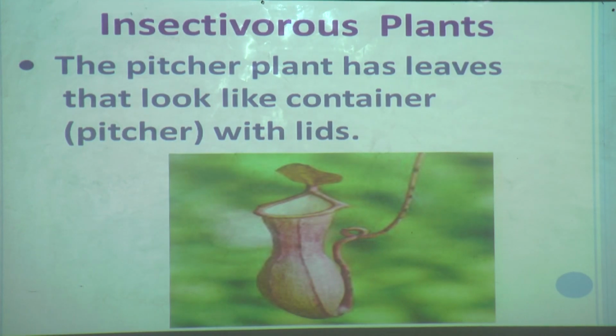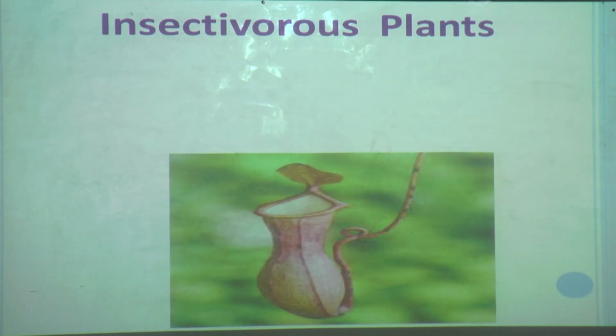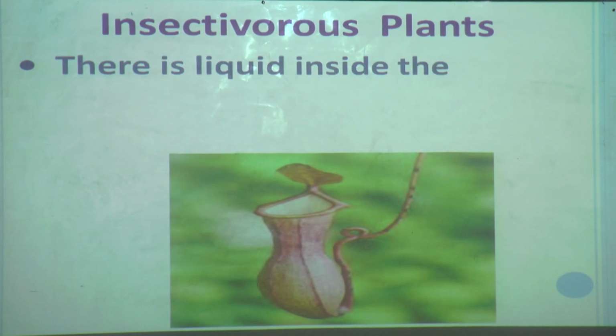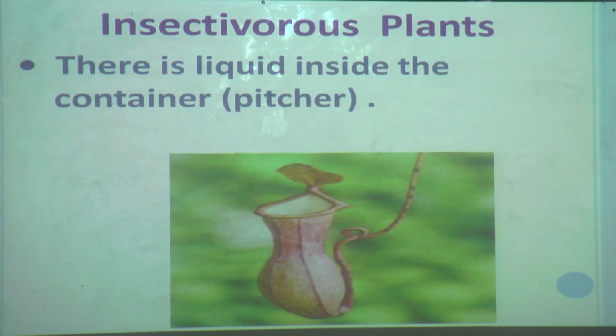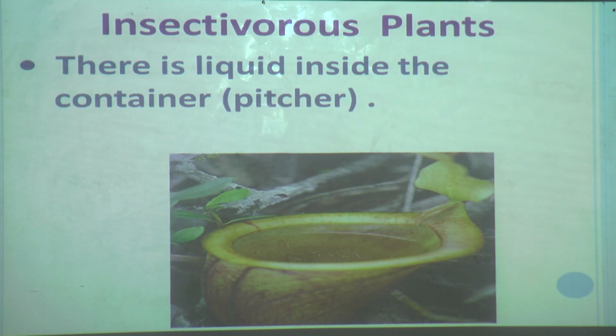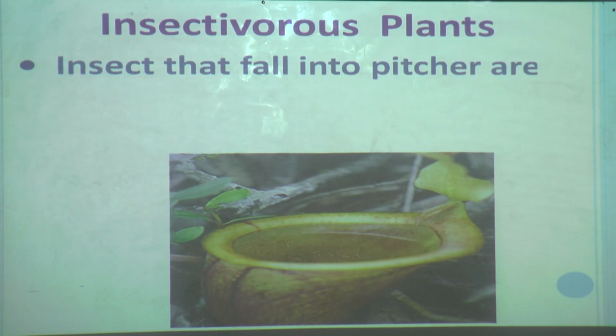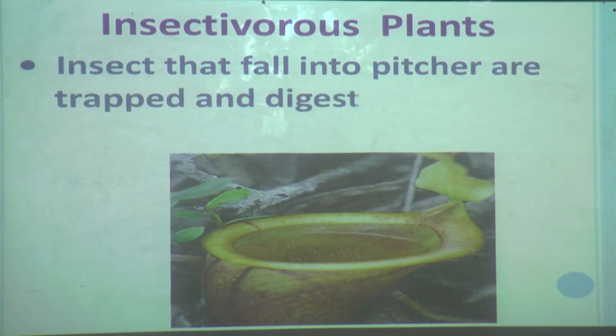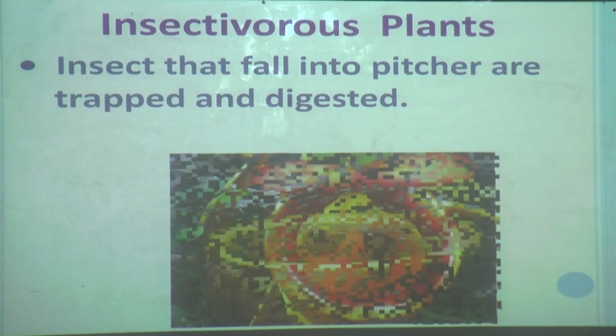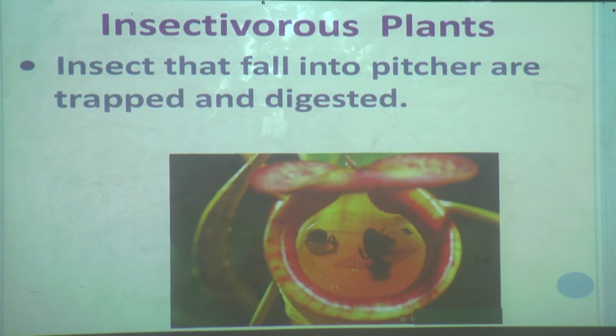It looks like a container or pitcher, and you can see the lid there, and there is liquid inside this pitcher. Insects that fall into the pitcher are trapped and digested by the pitcher plant. Because of that liquid they cannot come out, so insects that fall into the pitcher are trapped and digested.